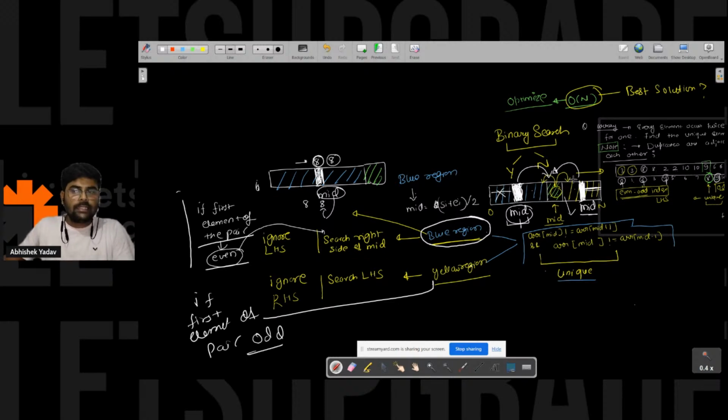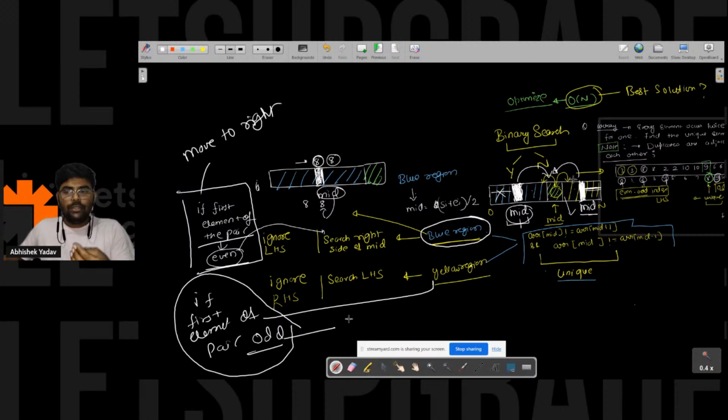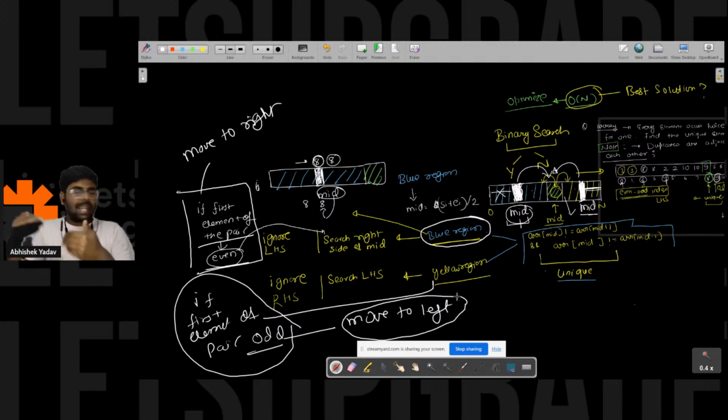If you are in the blue region, you have to move toward the right. And if you are in the yellow region, then you have to move to the left in order to find the unique element. So like this you have to build the observation. It is a tough problem, but you have to think in this direction itself.